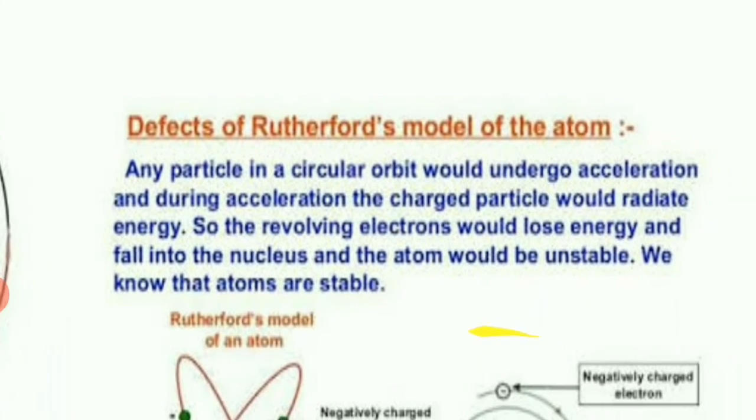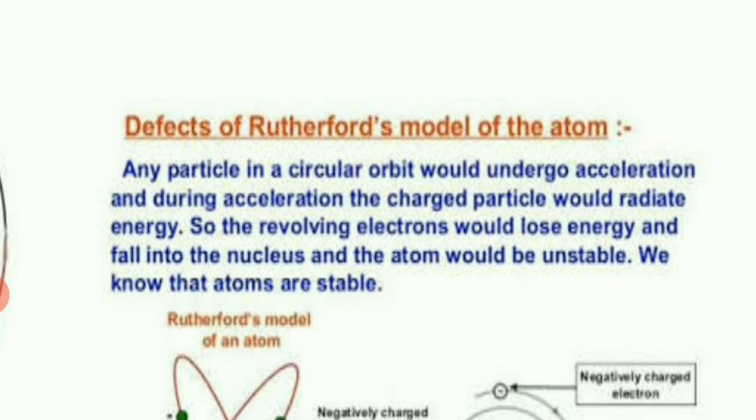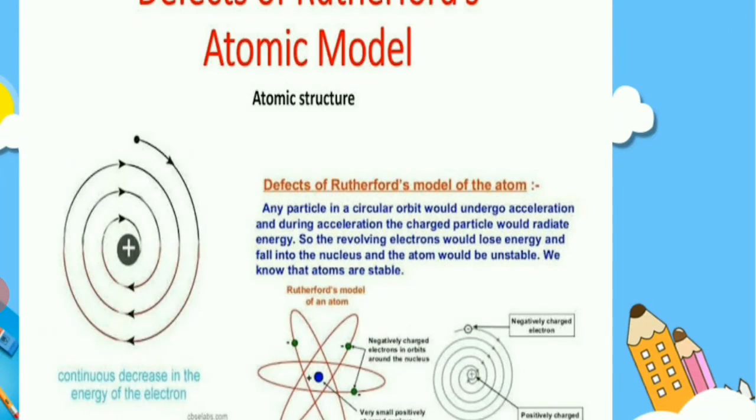Any particle in a circular orbit would undergo acceleration, and during acceleration the charged particles would radiate energy, meaning they liberate energy. That means electrons are going to lose their energy. So the revolving electrons would lose energy and fall into the nucleus, and the atom would be unstable. Why unstable? Because if all the electrons lose their energy and fall into the nucleus, where are the electrons? It should be stable, meaning positive charges and negative charges should be equal with equal energies. But if the electrons are losing their energies, they are unstable. So this was the only defect of Rutherford's atomic model.